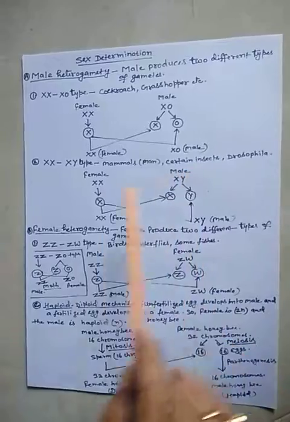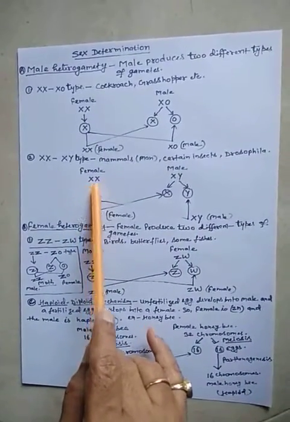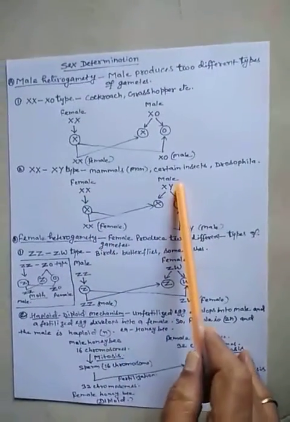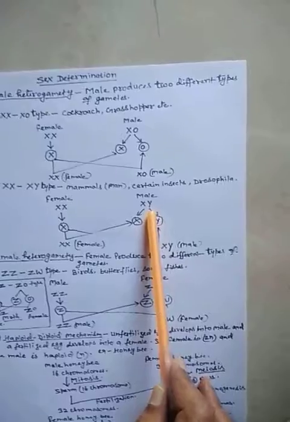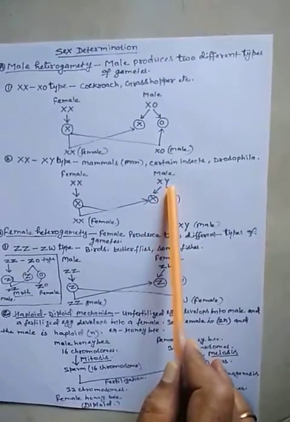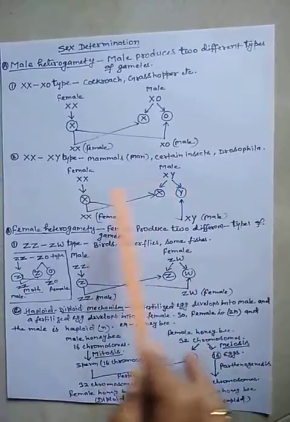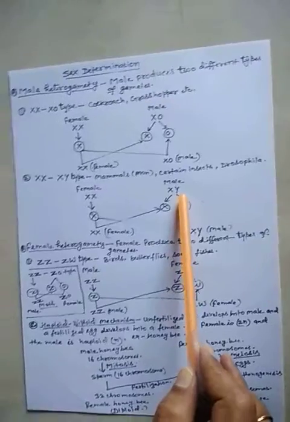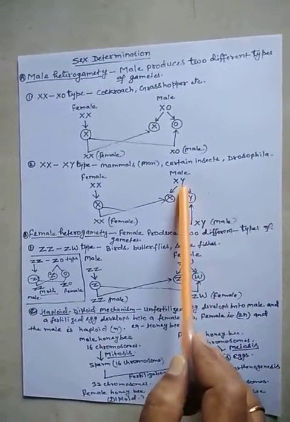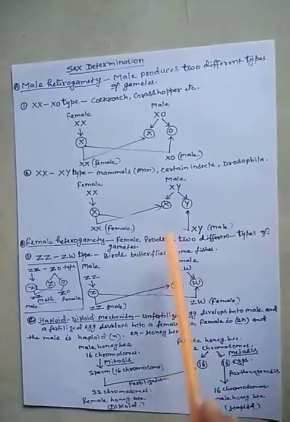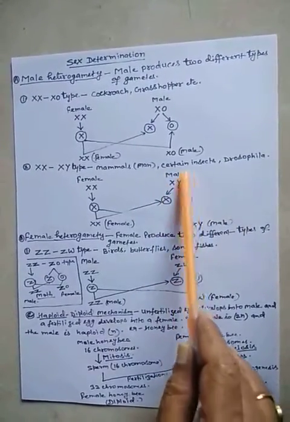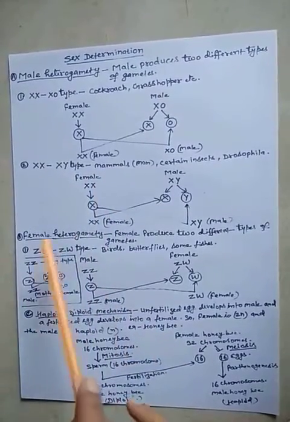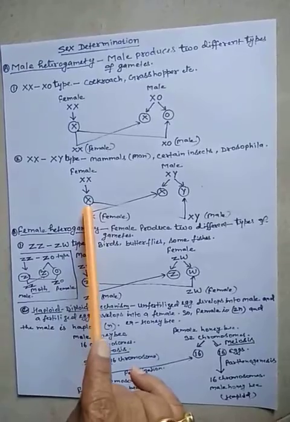In these animals, the female contains a pair of sex chromosomes besides autosomes, that is XX, and the male contains two types of sex chromosomes, represented by X and Y. The XX is homomorphic, while XY is heteromorphic, because Y is generally small, or in Drosophila it is hook shaped, like a hook. So this is heteromorphic sex chromosomes, and this one is homomorphic sex chromosomes. So the female produces only one type of gamete.